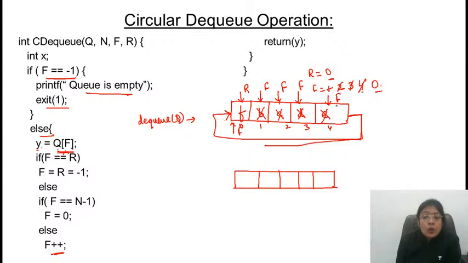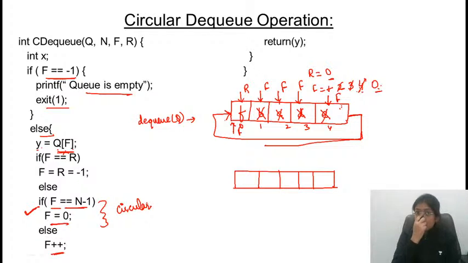तो ये आपने 0 कब किया? When front is pointing to n-1, in that case you need to, n minus 1 के बाद front की value क्या होगी, 0. So if front is equal to n minus 1, then the front will be updated to 0. This is a case of circular. बाकी दोनों cases आपके पास linear में आएंगे. This is the additional case which is included in the circular DQ operations.